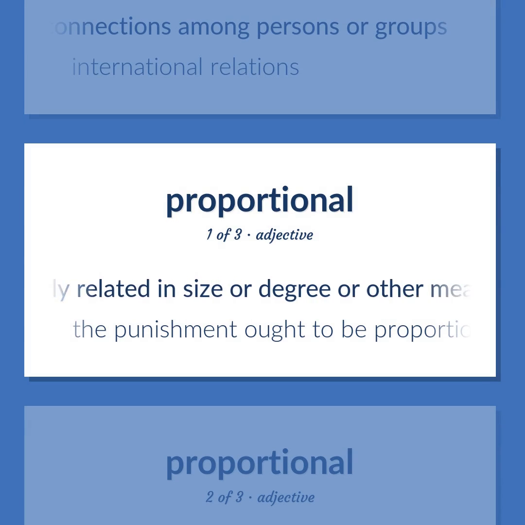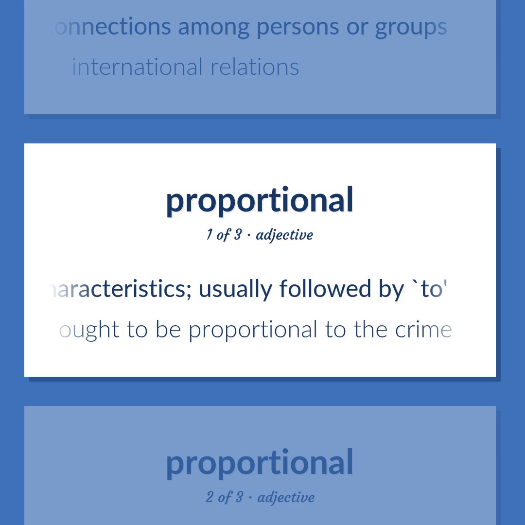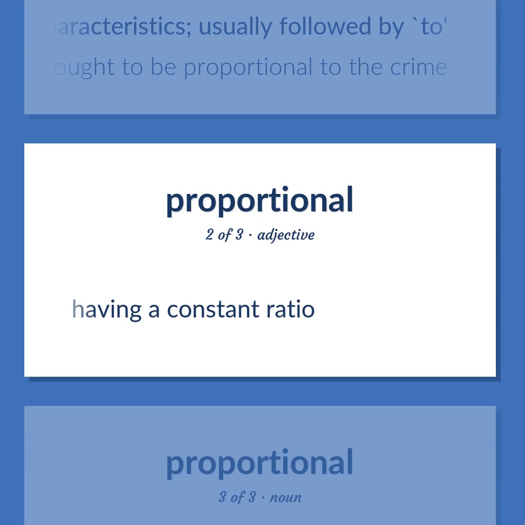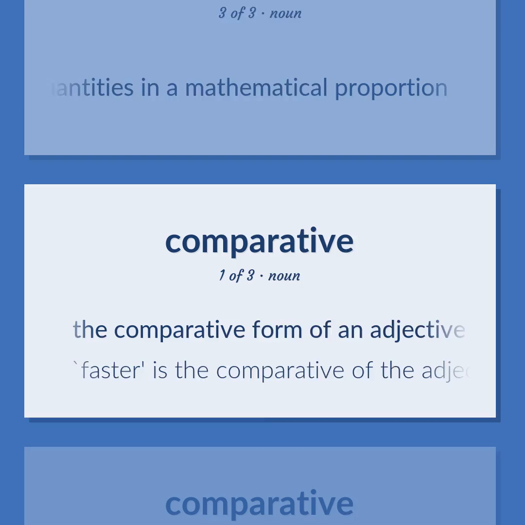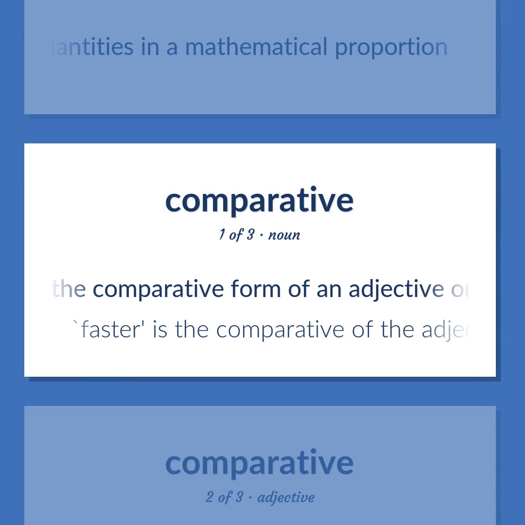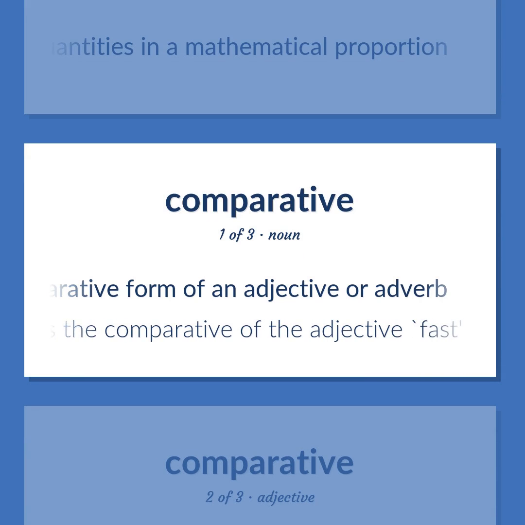Properly related in size or degree or other measurable characteristics, usually followed by "to". The punishment ought to be proportional to the crime. Having a constant ratio. One of the quantities in a mathematical proportion. The comparative form of an adjective or adverb. Faster is the comparative of the adjective fast.